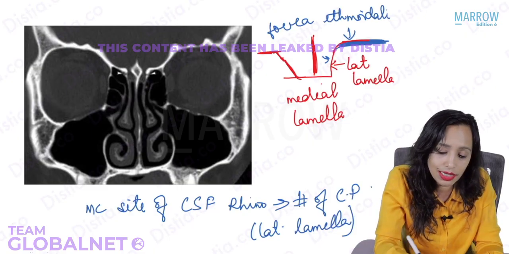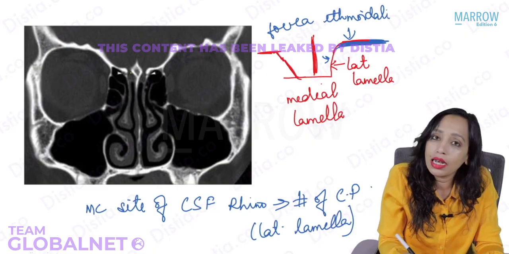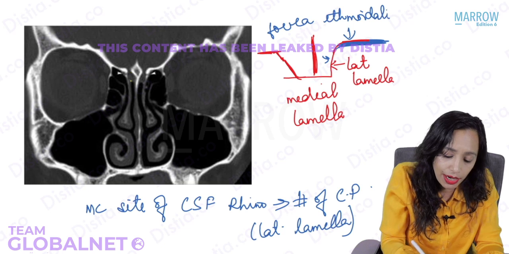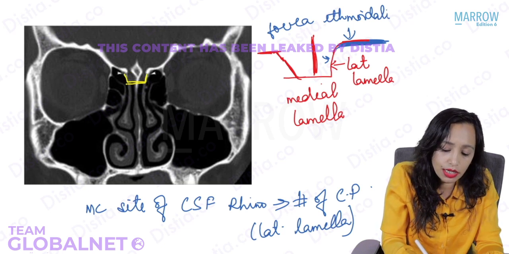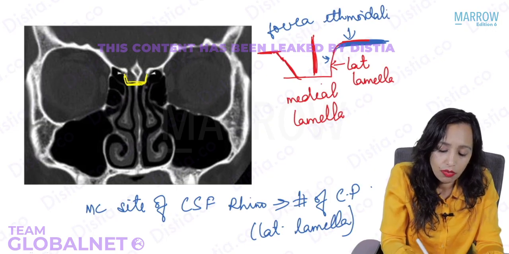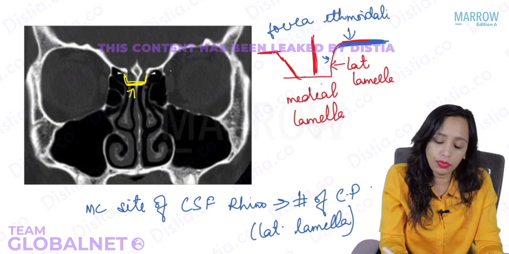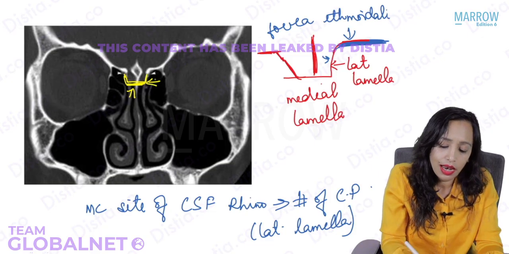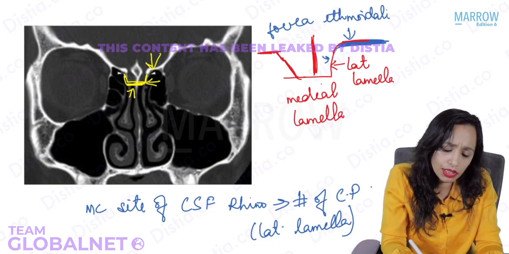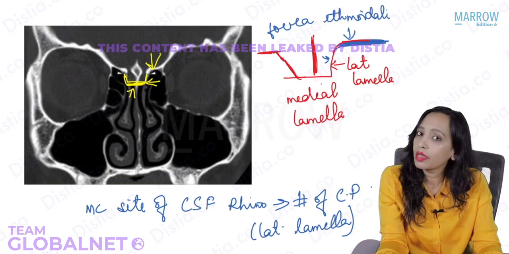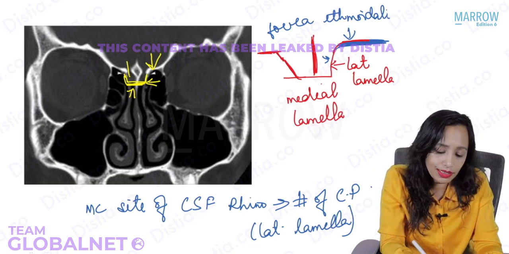So now just see in the CT scan. Can you see this? Now you'll be able to make out the parts of the cribriform plate. Yes, this here, can you see this? Yes, so this is the cribriform plate. Tell me, what is this? This part is? Yes, medial lamella. What is this? This is the lateral lamella. What is this? This is the fovea ethmoidalis, and this is the olfactory fossa.